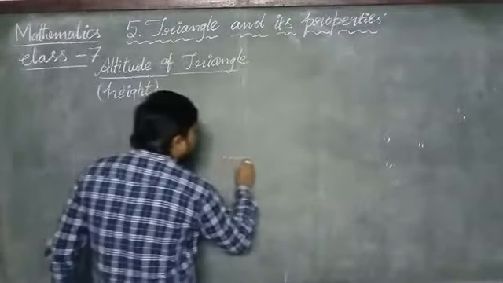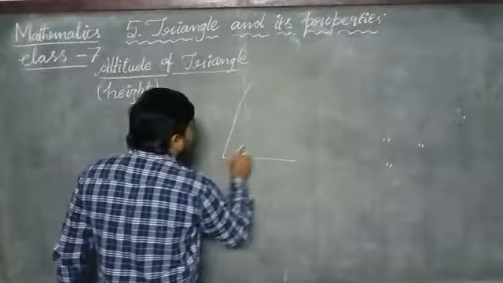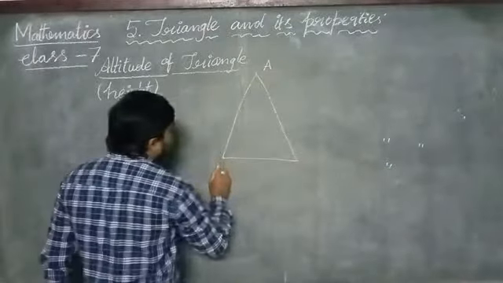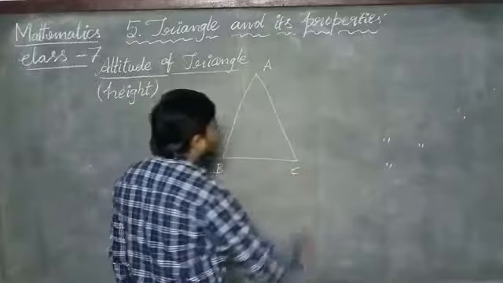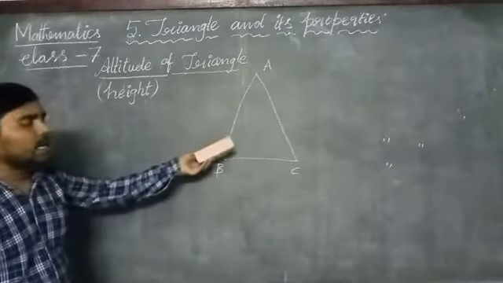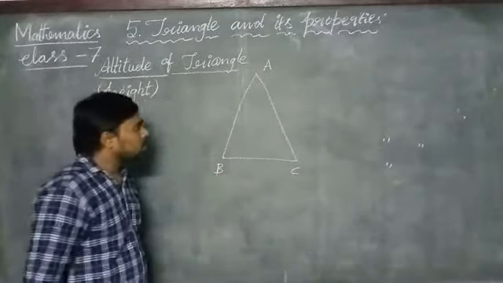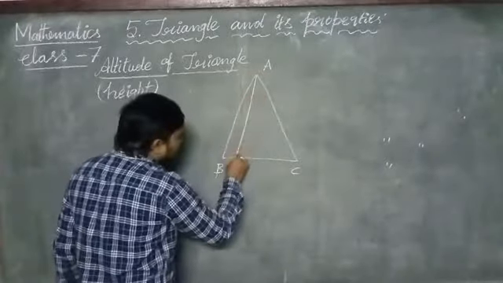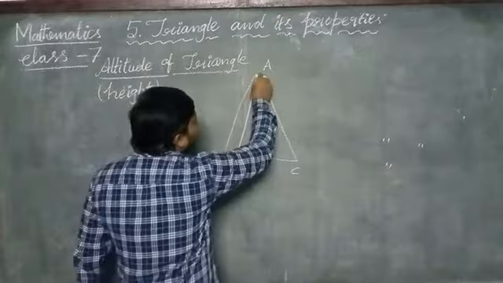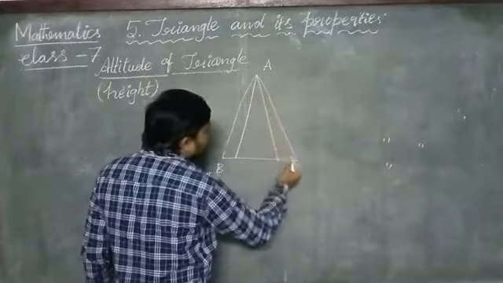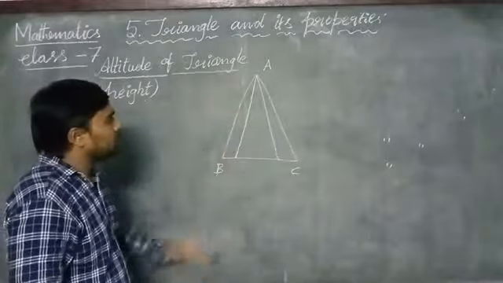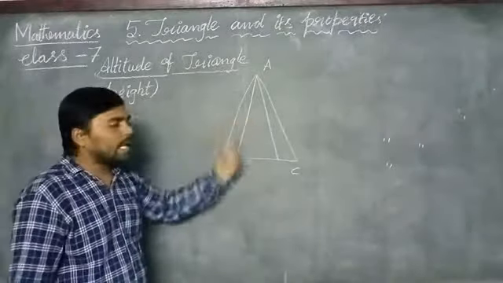If it is a triangle, let us assume it is triangle ABC. How to measure the height of a triangle? Okay. Suppose you draw any line segments from the vertex A to the opposite side, like in this way. Can these line segments show the height of the triangle?